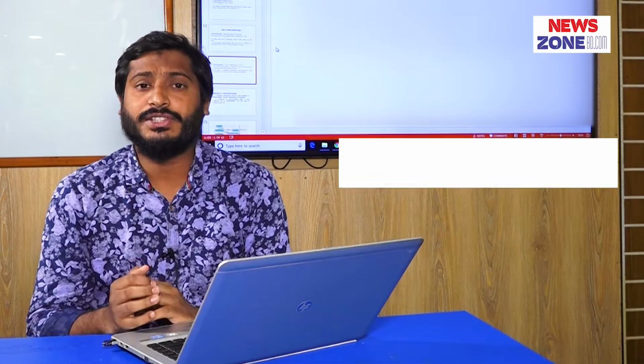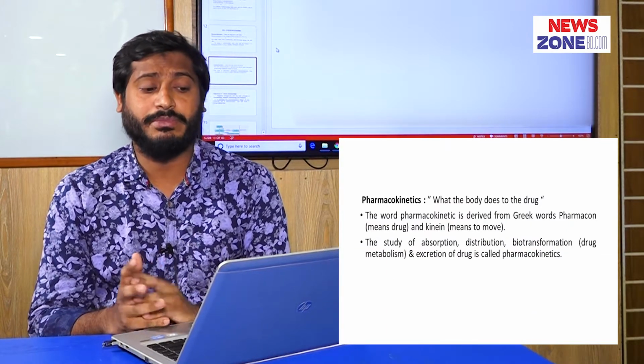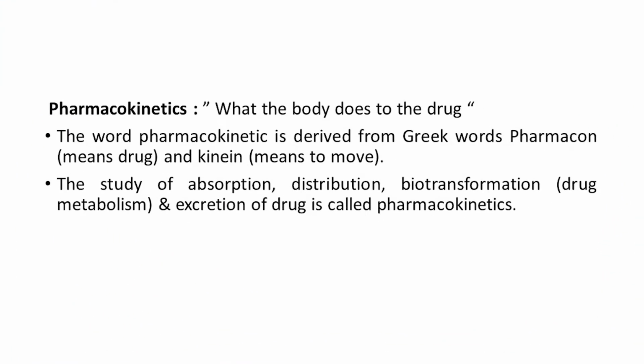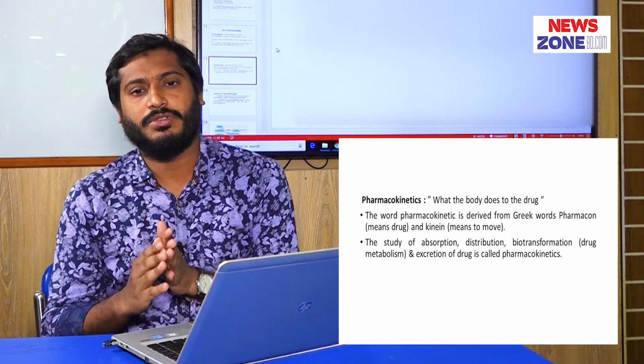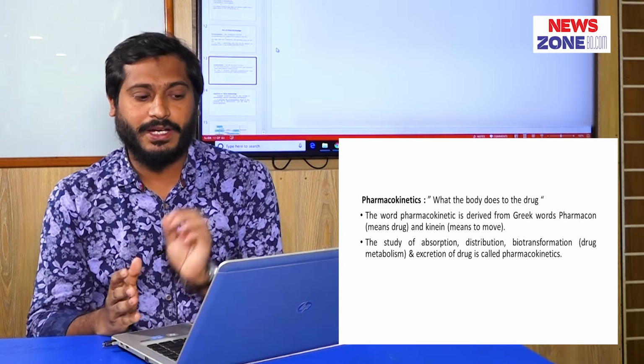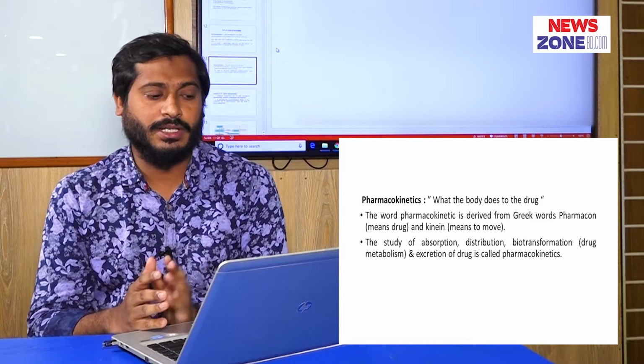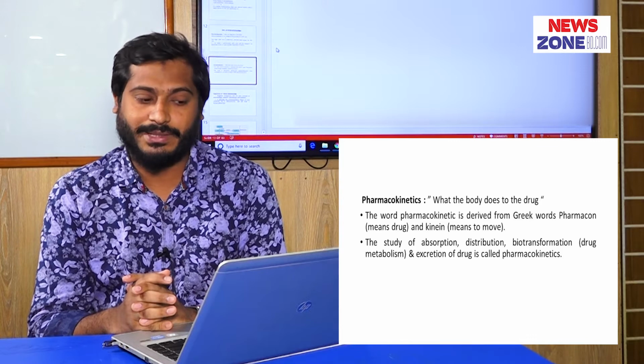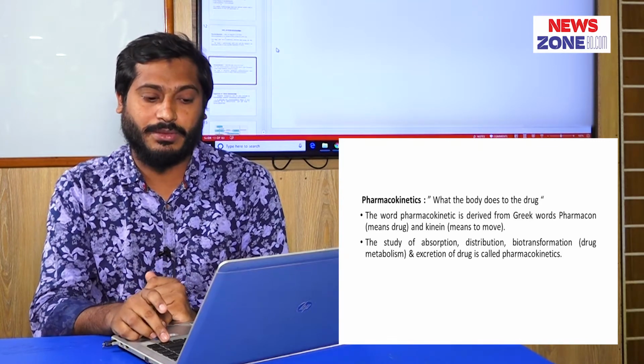And another is pharmacokinetics. Pharmacokinetics means what the body does to a drug. The word pharmacokinetics comes from the Greek words pharmakon, meaning drug, and kinetin, meaning move. After administration of a drug, it goes to the systemic circulation, then it goes to the site of action, at the same time it goes to the liver for metabolism, and after metabolism it goes to the kidney for excretion. That's why movement occurs. Then we can say that the study of absorption, distribution, biotransformation meaning metabolism, and excretion of drugs is called pharmacokinetics.